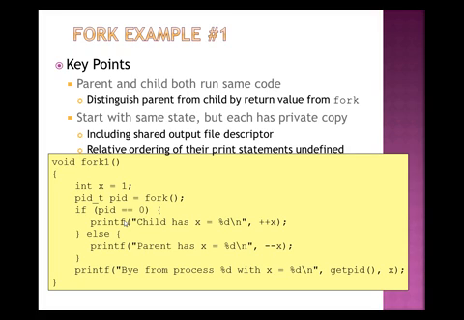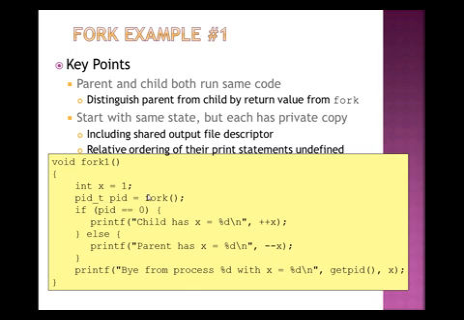Then use a condition: if pid equals 0, that is if the process ID equals 0, then print the child has x equals plus x. That is, first increment the value of x and then print it. Else print the parent has x equals minus x. That is, first decrement the value and then print it using the printf statement. At last, there is a printf, bye from the process, that is executed every time using the x value.